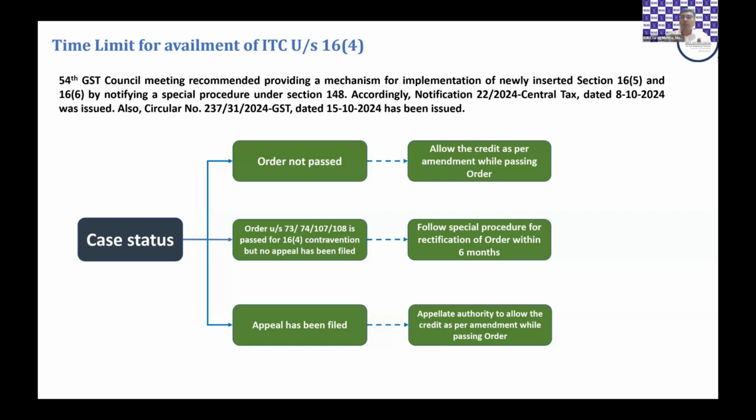Now we are moving to the third set of cases, where an appeal has been filed. Against disallowance of ITC solely on the ground that there is contravention of section 16(4), and the taxpayer has filed an appeal before the appellate authority, the appellate authority shall allow the credit as per this amendment and accordingly pass an order.